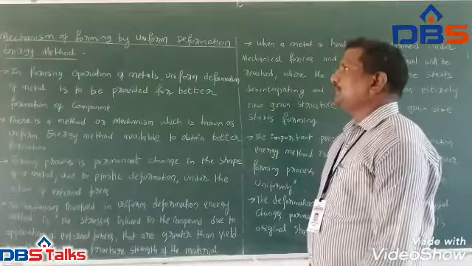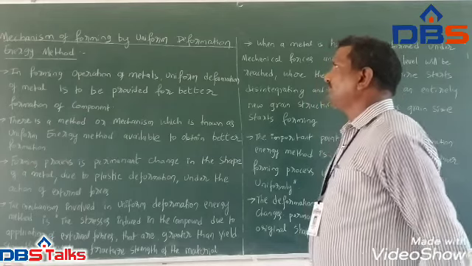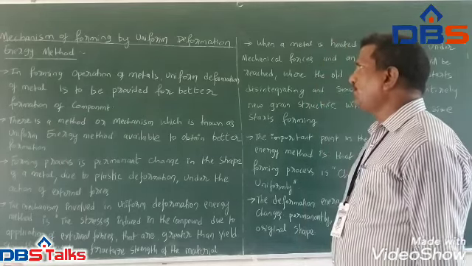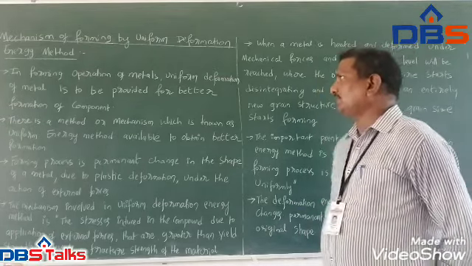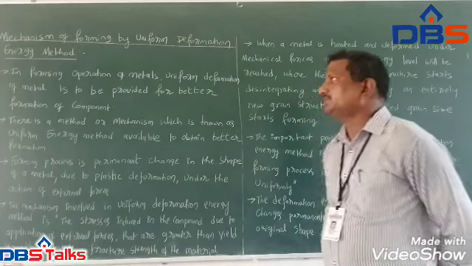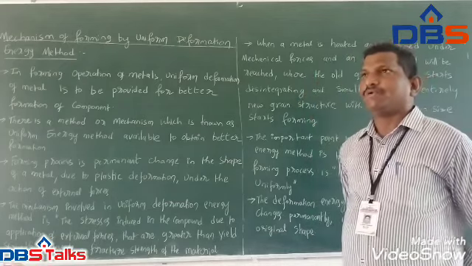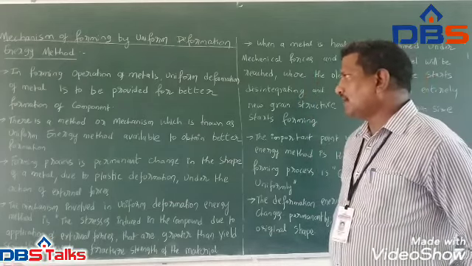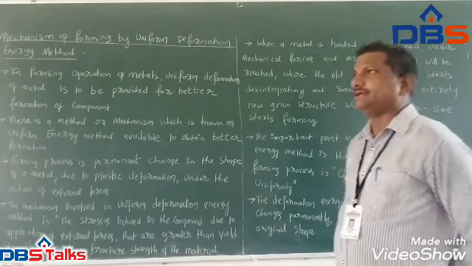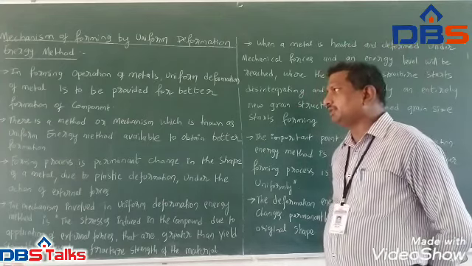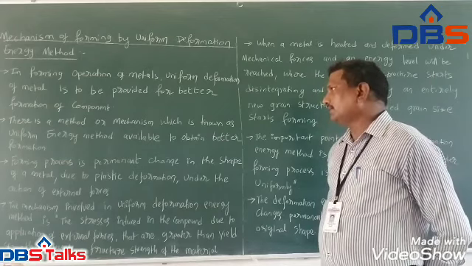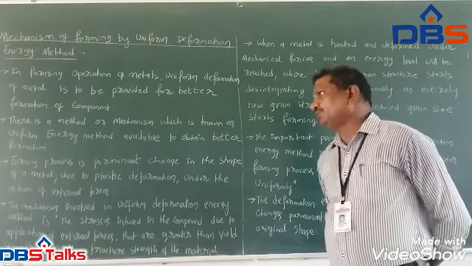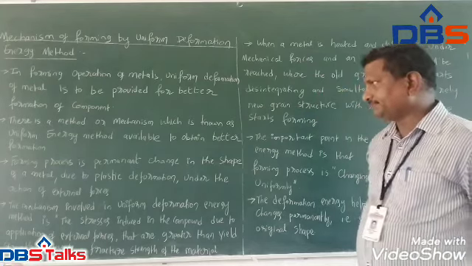Let us discuss the mechanism of forming by the uniform deformation energy method. In forming operations of metals, uniform deformation of the metal is to be provided for better forming of the component. There is a method or mechanism available to have better forming. That method is known as the uniform energy method.